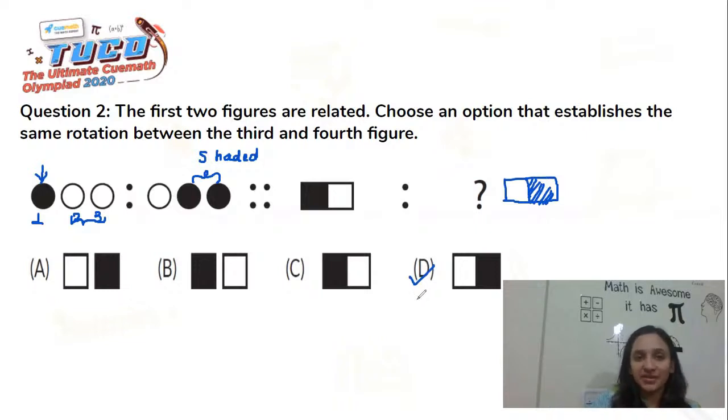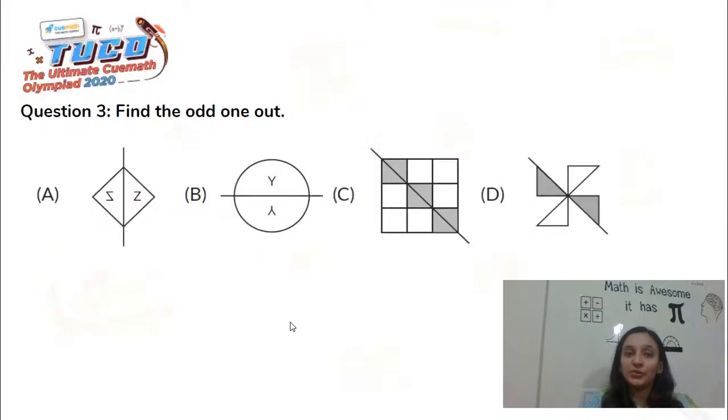So the shaded becomes unshaded and the unshaded becomes shaded was the logic, or the relation, between the two figures in the first pair, and we did the same in the second pair as well to get to the answer. Now we come to question number 3, which is to find the odd one out. We have got 4 different shapes, 4 different figures basically in the 4 options. We need to figure out the one which is the odd one out here. So we'll be going in with the first figure in option A.